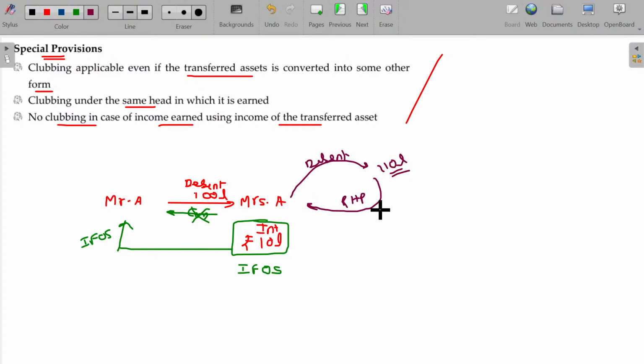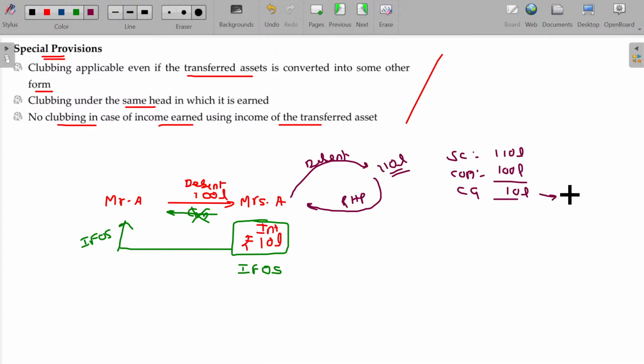Sale consideration being 110 lakhs. Cost of acquisition of the debenture being 100 lakhs. 10 lakhs is capital gain. 100 lakhs worth the debenture sold for 110 lakhs. Using 110 lakhs, she purchased the residential house property. Is that okay? 100 lakhs debenture sold for 110 lakhs means there is a gain of 10 lakhs.